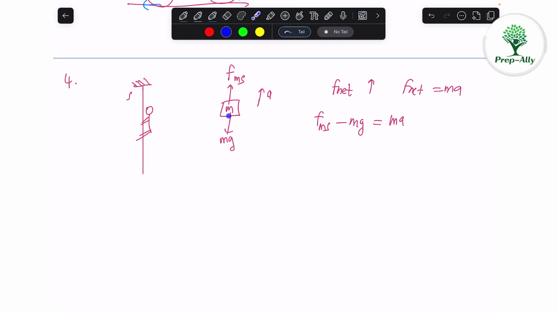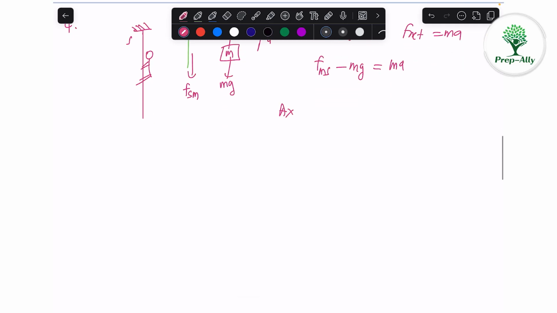But anyway, the gravity is downwards. This frictional force on monkey due to string is upwards. That's why the monkey can accelerate upwards. And they are saying the force applied by monkey on a rope. Now, the force applied by monkey on a rope will be downwards. It is a reaction. This is the force applied on monkey due to string. This force applied on string due to monkey, which is the reaction, is downwards. But they are saying the force on a rope due to monkey is upward. It is not correct. It is in downward direction. So A is incorrect.